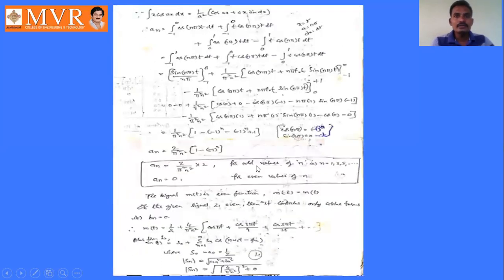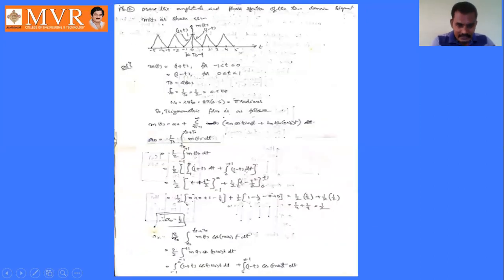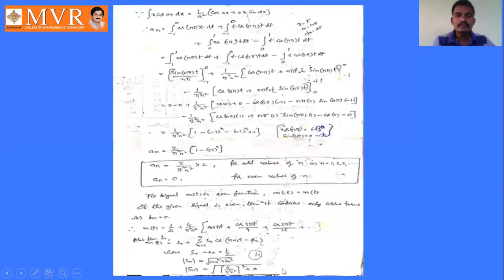Okay, so it is in the form of integral x cos ax dx. See, this is 1 plus t into cos n omega t, x cos ax. Here also it is x cos ax. So integral x cos ax dx is equal to 1 by a square into cos ax plus ax sin ax. Okay.